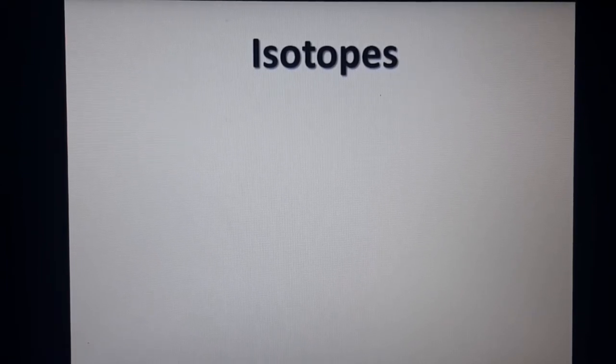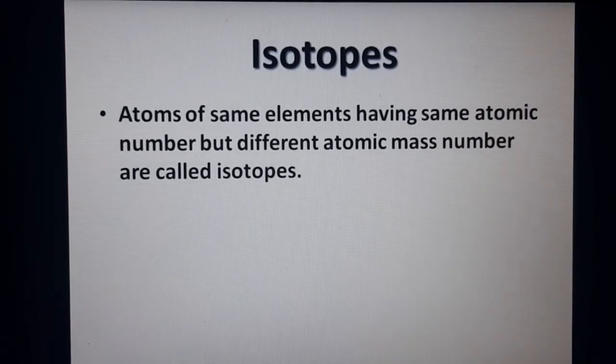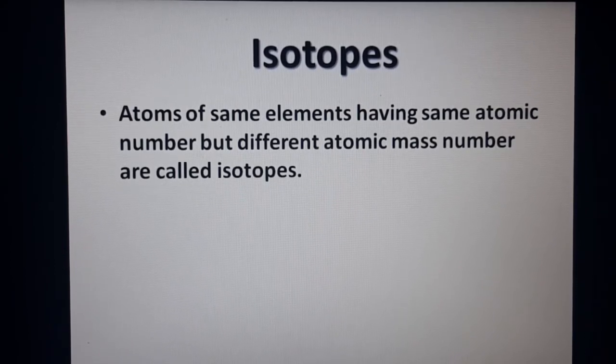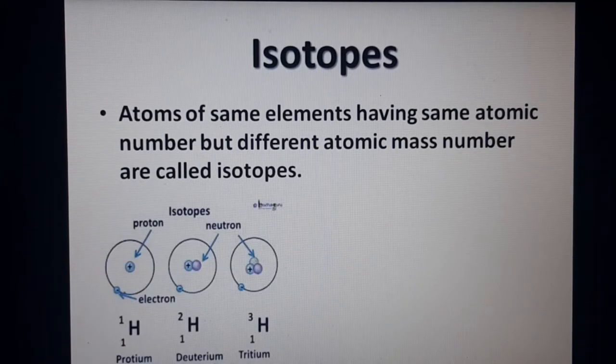What are isotopes? Isotopes are nothing but atoms only, but they have some similarities and differences. That is, atoms of the same element, belonging to the same element, having the same atomic number but different atomic mass numbers, are called isotopes.